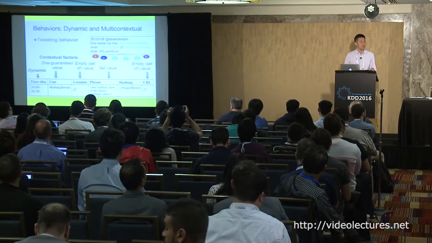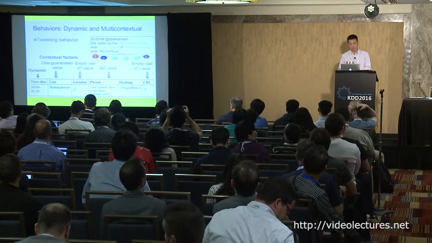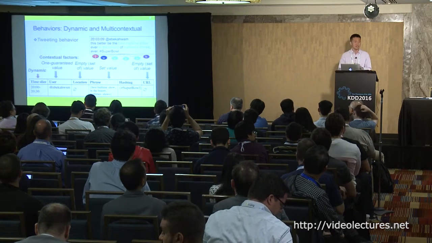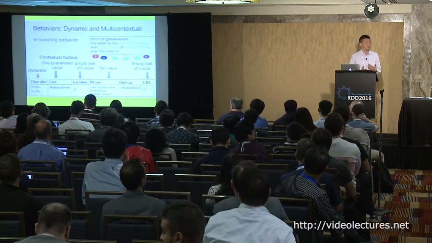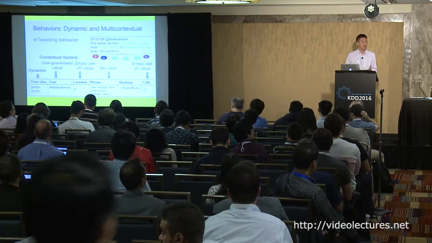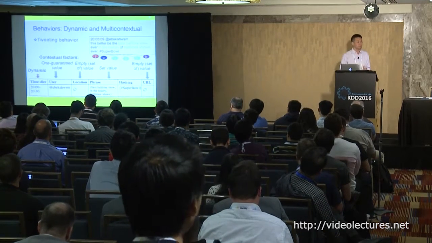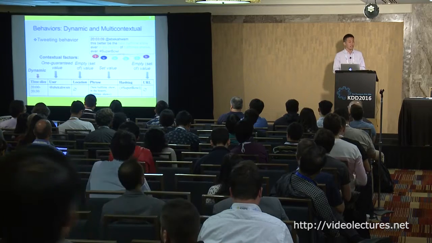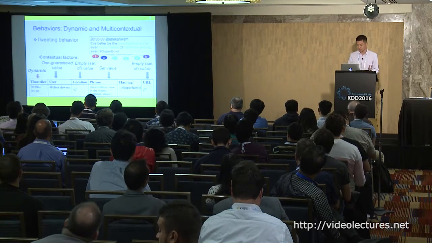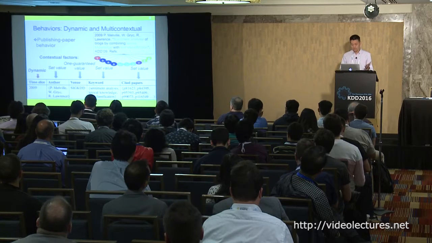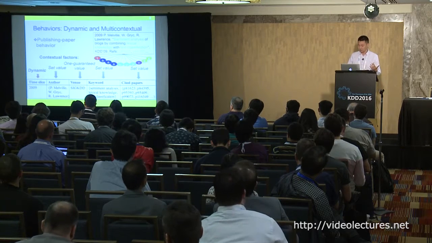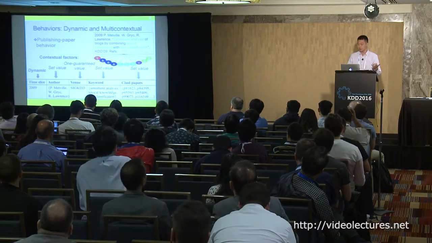One tweet can just have 1 user, right? But for the location or for the hashtag, maybe there's an empty set for this dimension. No hashtag, no location. And there could be multiple values for the phrase. A tweet can have multiple phrases, right? Definitely. So it also happens for papers, right? We can have multiple authors, multiple keywords, multiple papers to cite.